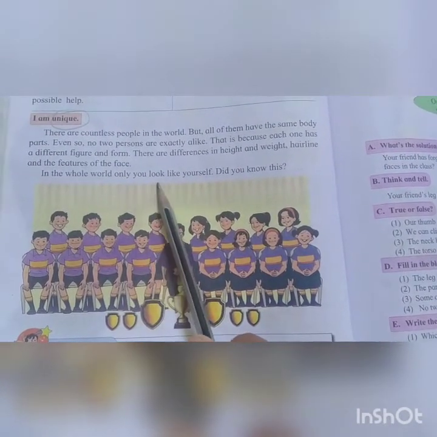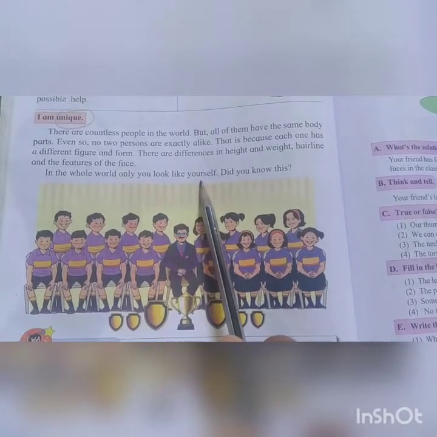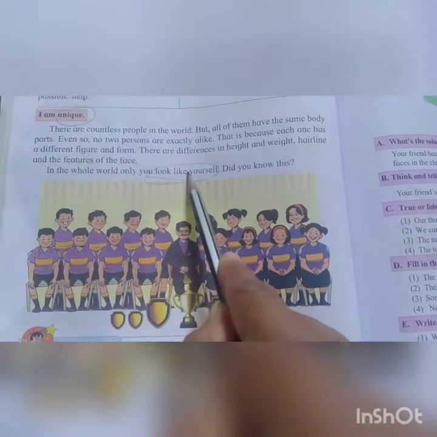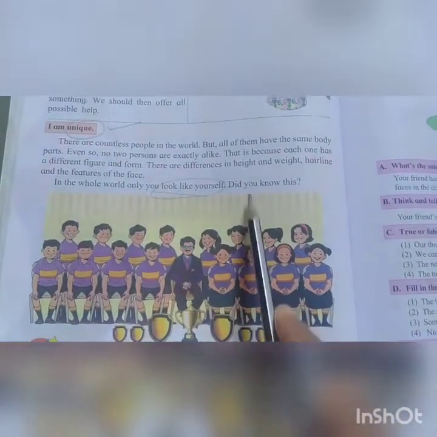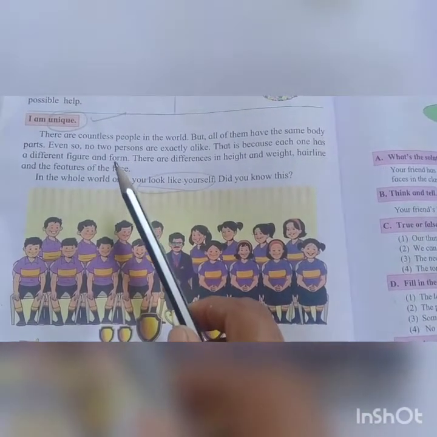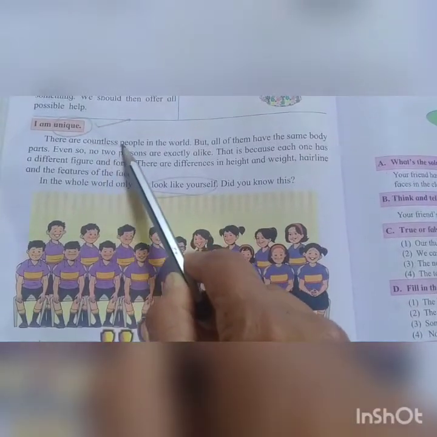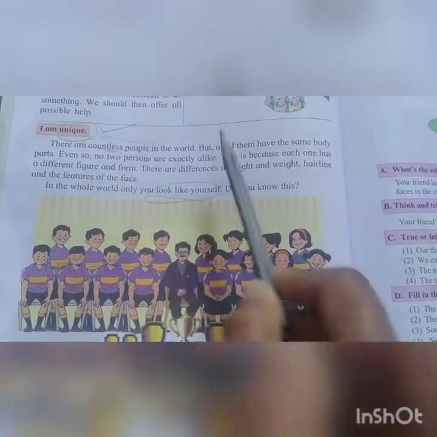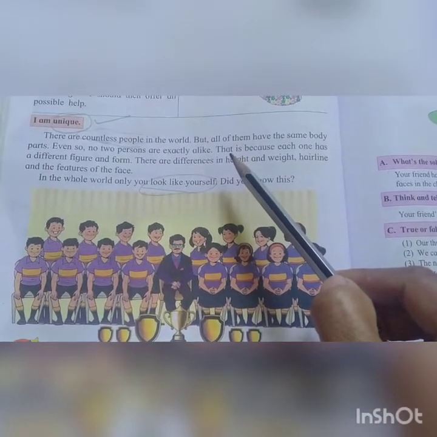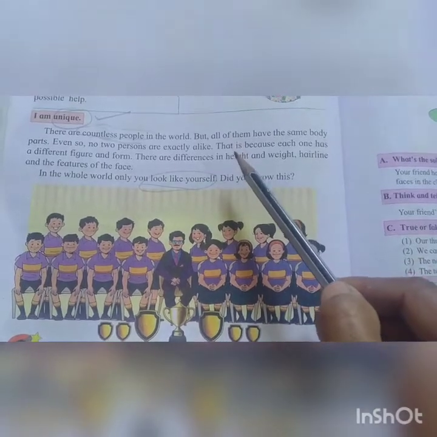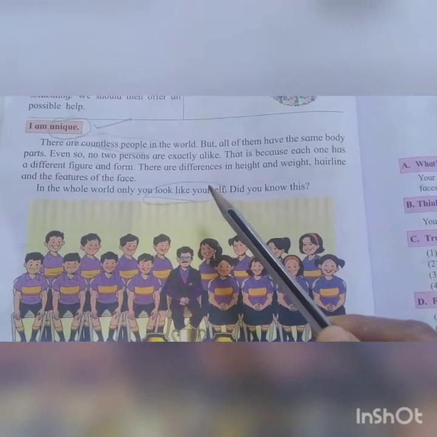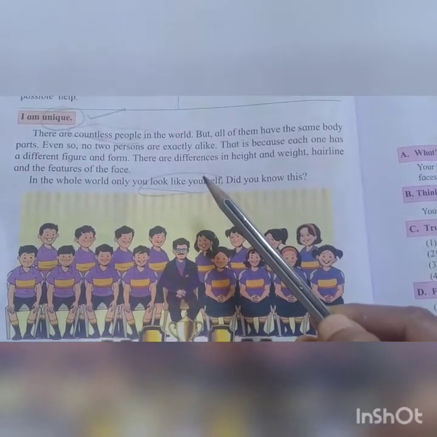In the whole world, only you look like yourself. Did you know this? You look like yourself means you are unique. No one is like you. Do you know this, children? See, in the world, there are countless people. Countless means what? There are many people in the world, and they have the same body parts. They have two legs, two hands, one nose, two ears, two eyes. Everything is the same. Okay.